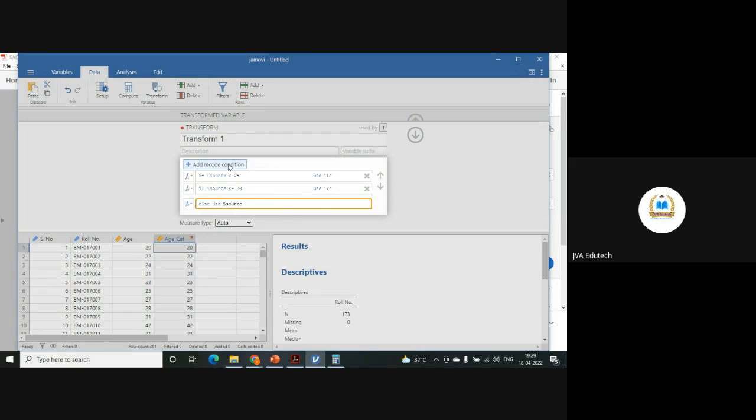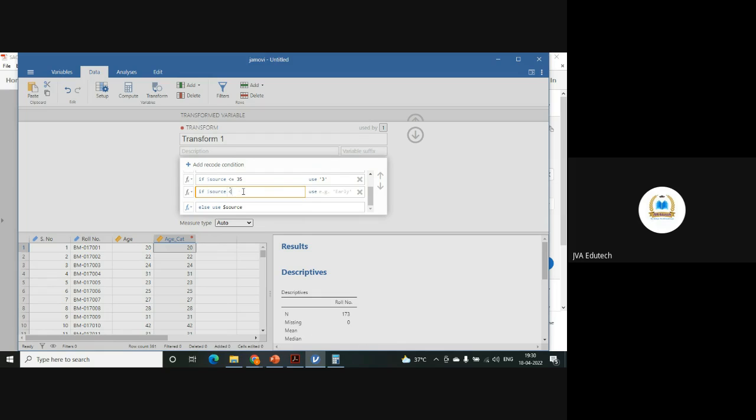Then give the third: if source is less than or equal to 35, use 3. Add one more condition.